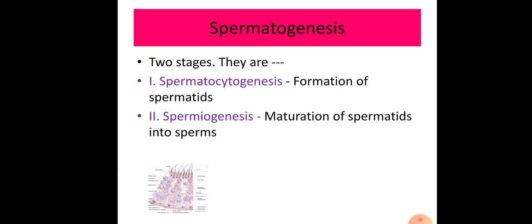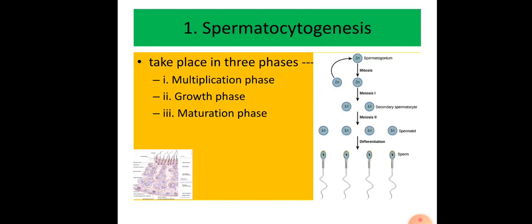These spermatids formed in spermatocytogenesis are non-motile and inactive. These non-motile inactive spermatids become active and motile sperms in the process of spermiogenesis, that is, the second stage.